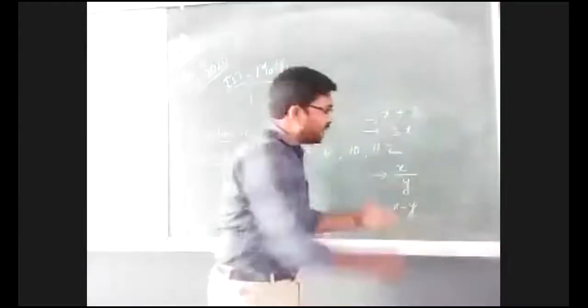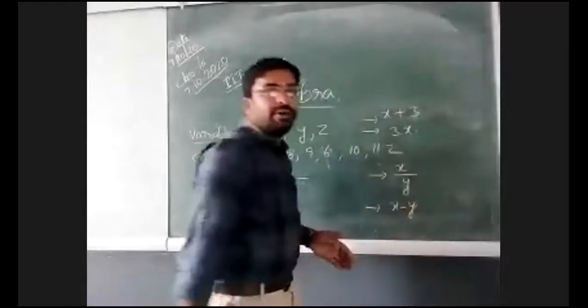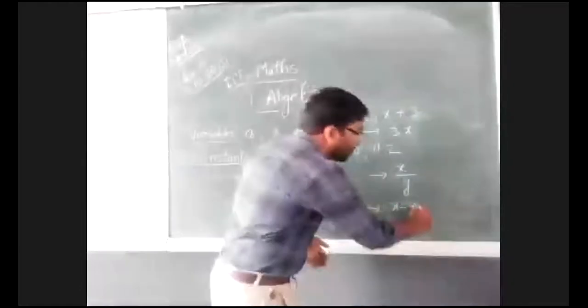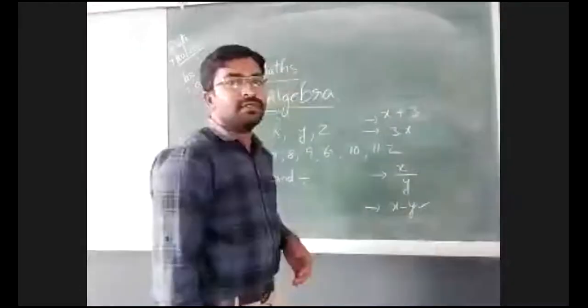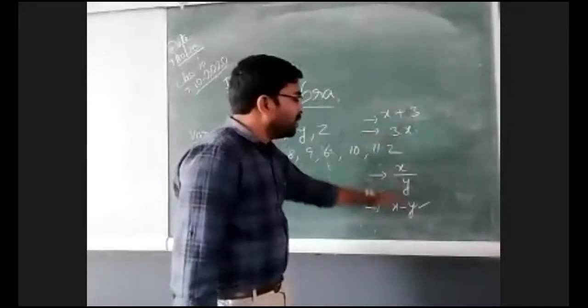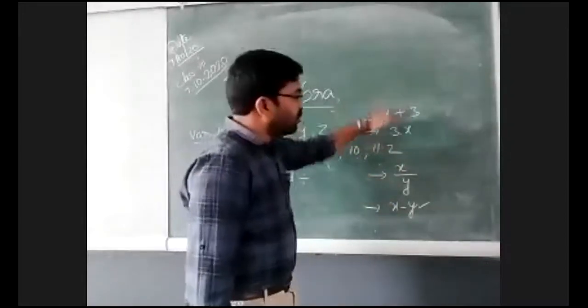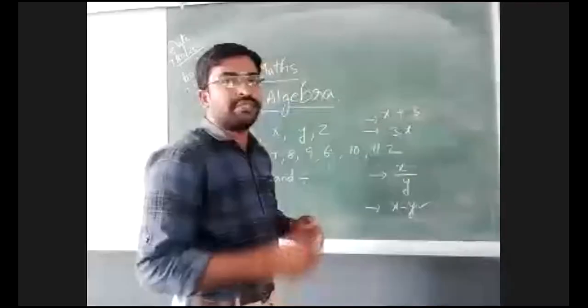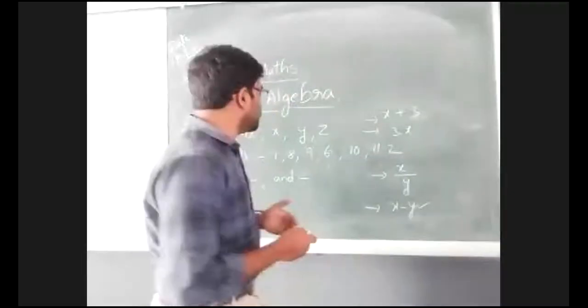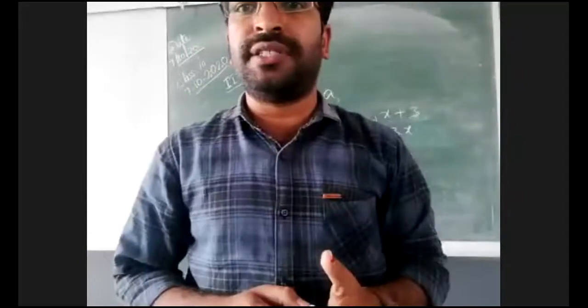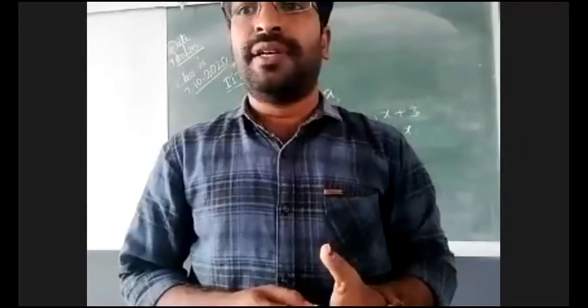I am subtracting the y variable from the x variable, then it is also an expression. So all these types of simple representations are called expressions.